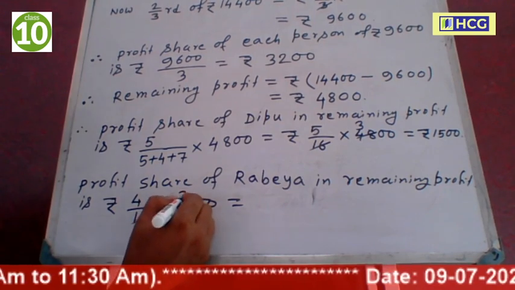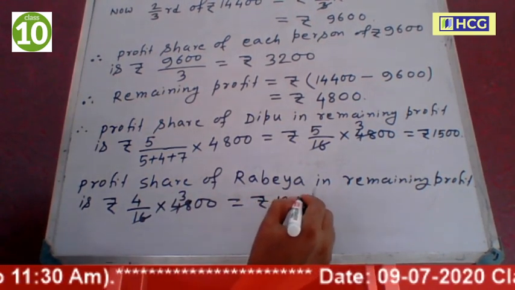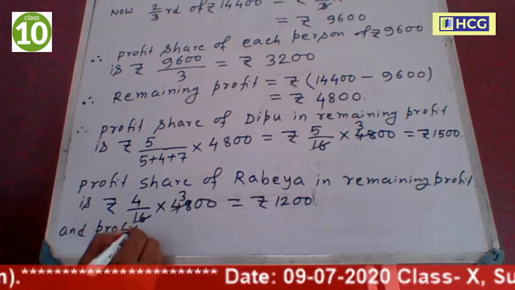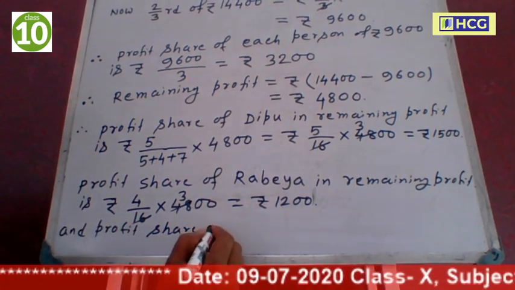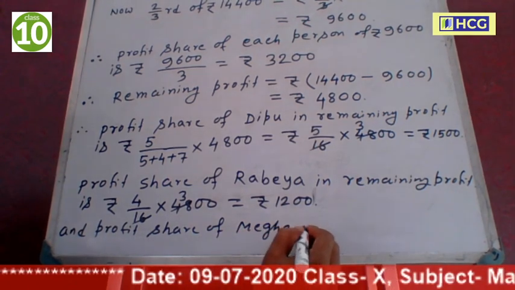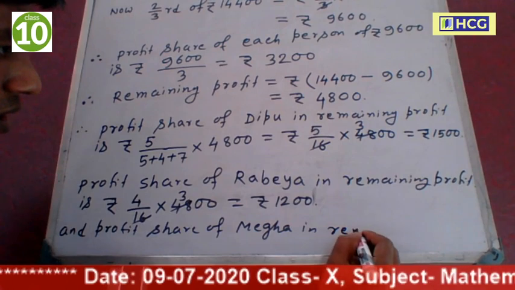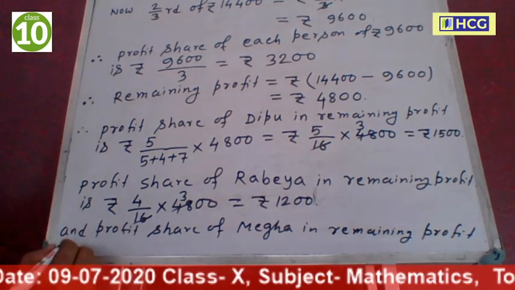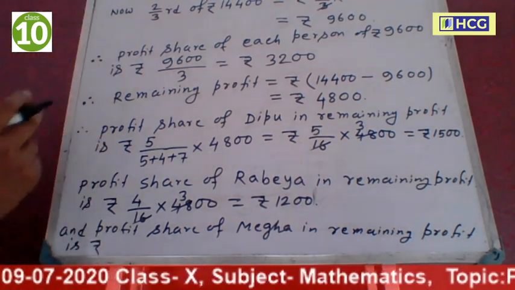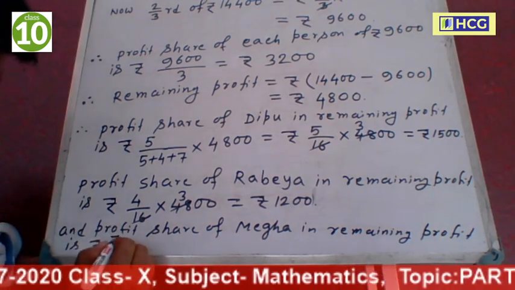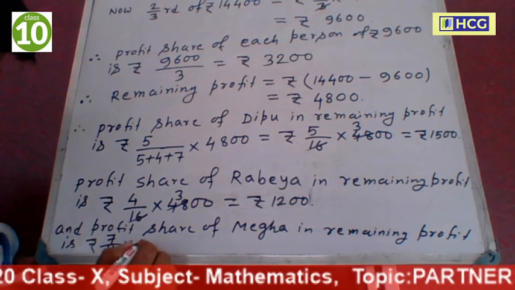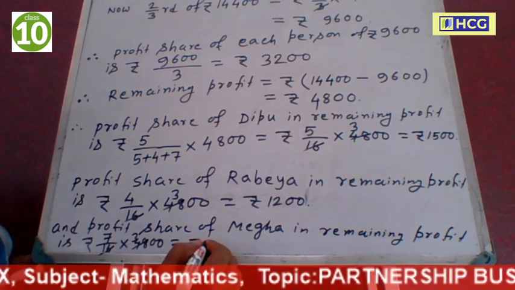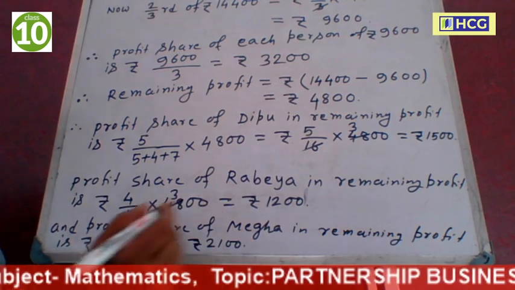Now this is equal to rupees 1,200, and profit share of Megha in remaining profit is rupees 7 by 16 into 4,800. 3 cancel, so this is equal to rupees 2,100.